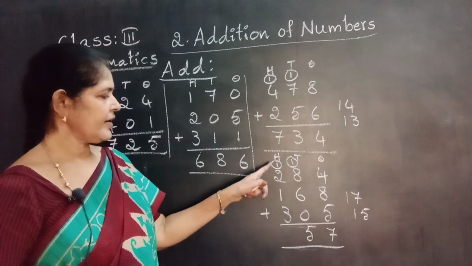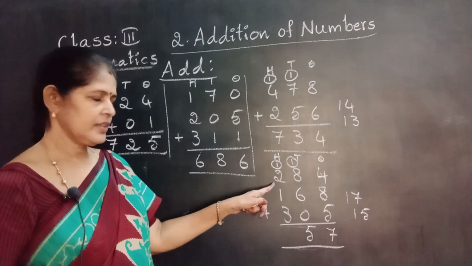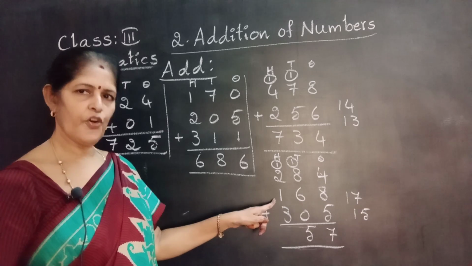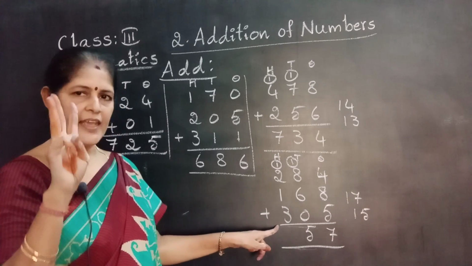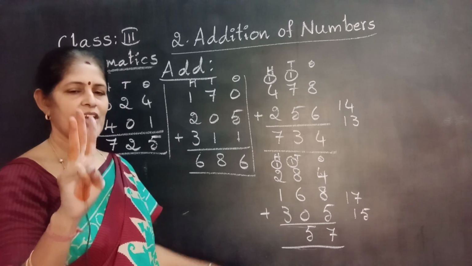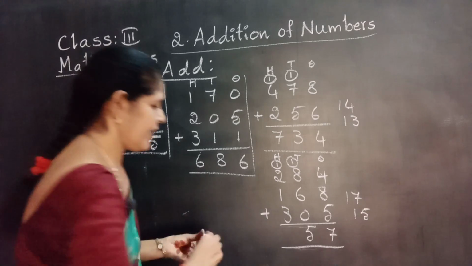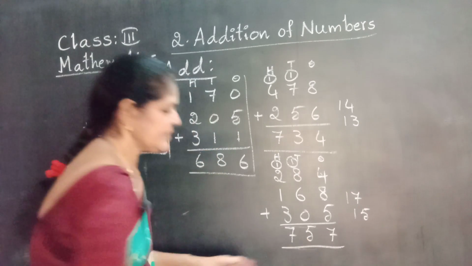Now adding hundreds. 1 plus 2, 3. 3 plus 1, 4. 4 in the mind. Take 3 fingers. 4 after 5, 6, 7. 7 write here. What is the total?